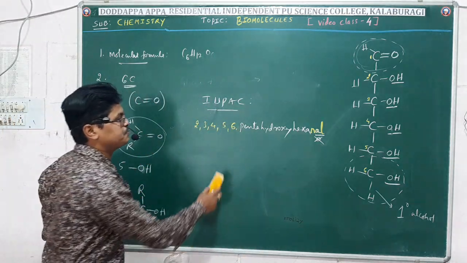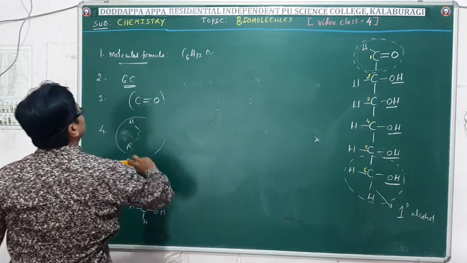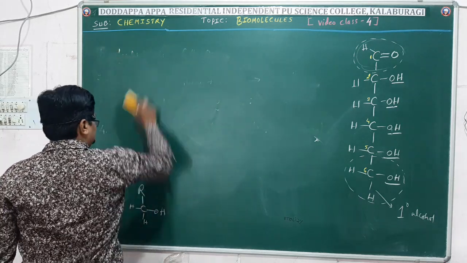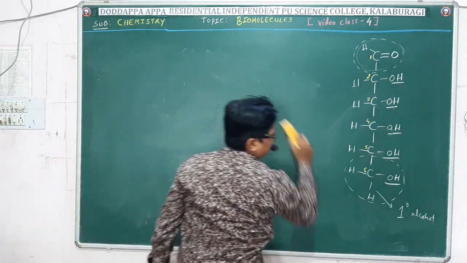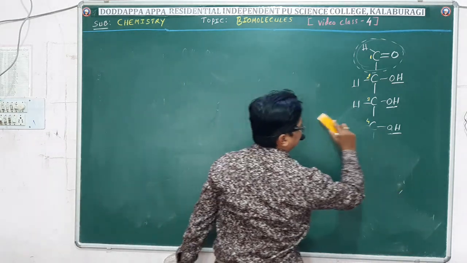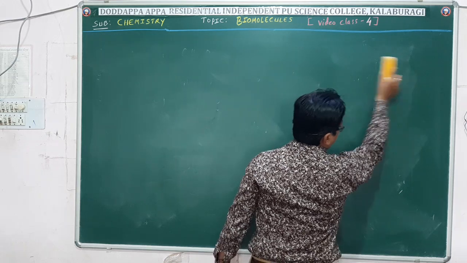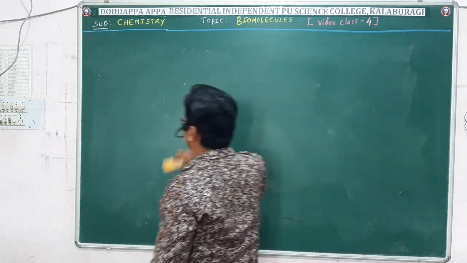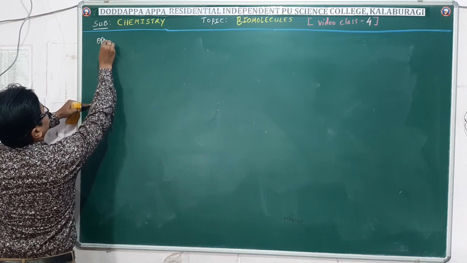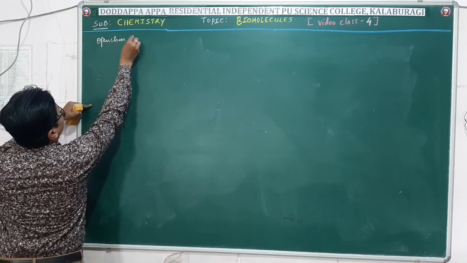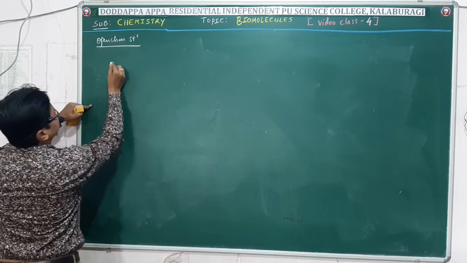Okay, friends, let me further say what are the other structures given for glucose. Let me mention all the 4 types of structures on the board now. First one, open chain structure. This is a normal structure.